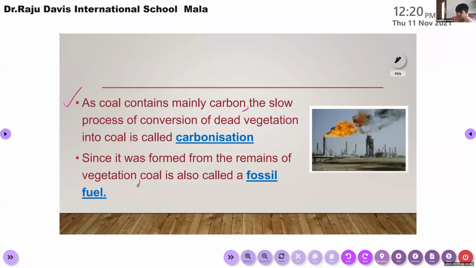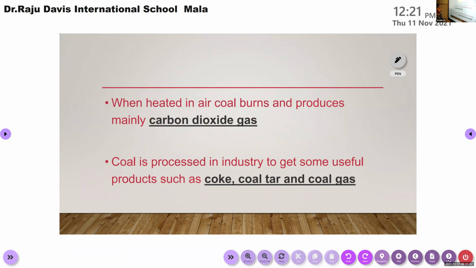Finished? Yes, ma'am. All of you, right? Okay. The next one. When we heat this coal in air, it will burn. When we heat this coal in the presence of air, it will burn and produces mainly carbon dioxide gas.